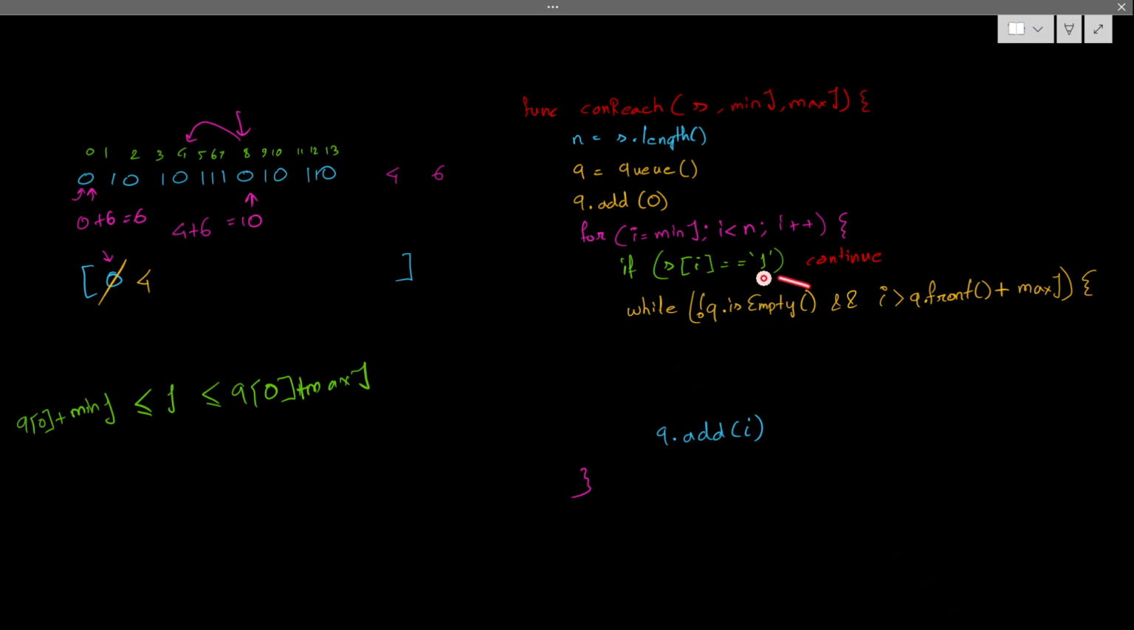That's why I'm checking: if the queue is not empty, and my current index position is compared with the front of the queue, and the reachable length is front plus max j. If my current index is out of the reachable index of my front item, I'll simply do what? I'll simply pop this item, q dot pop, correct?